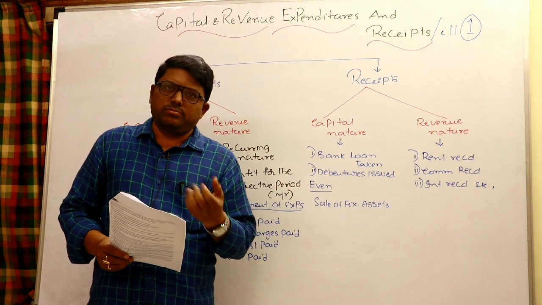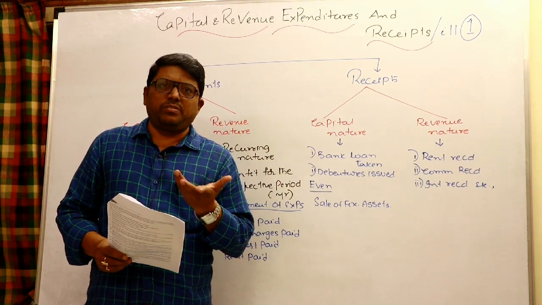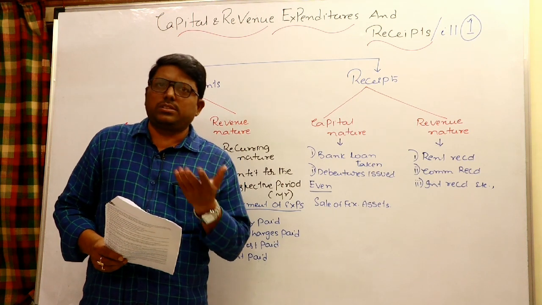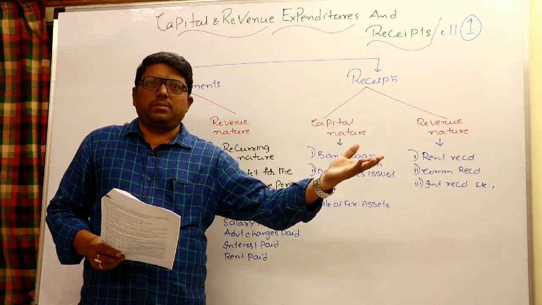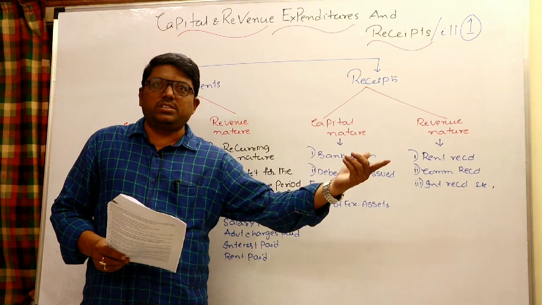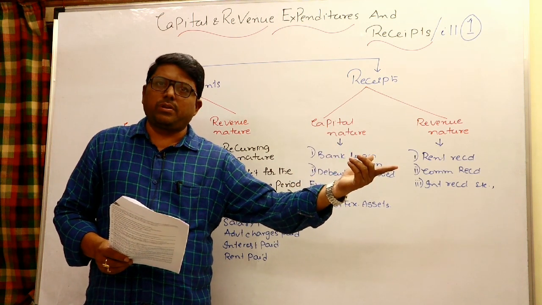I am the car trader. For me, car is a revenue expenditure, revenue income: buying, purchase of car, sale of car. Some other person purchasing, selling computers. For him, it is a good revenue expenditure, revenue income.